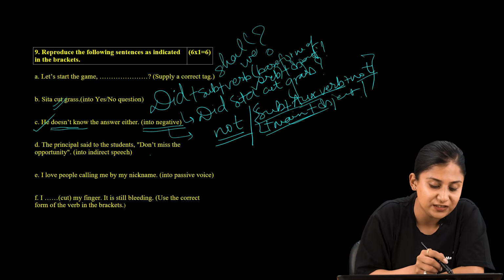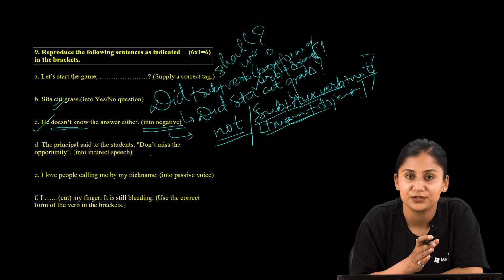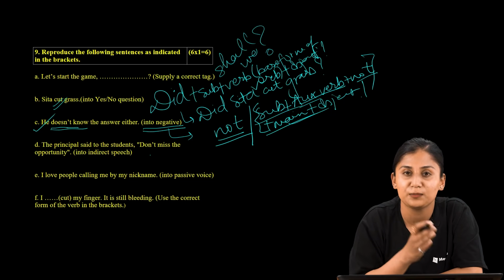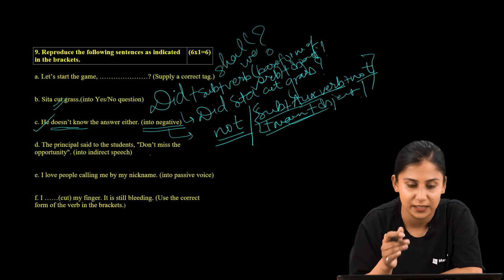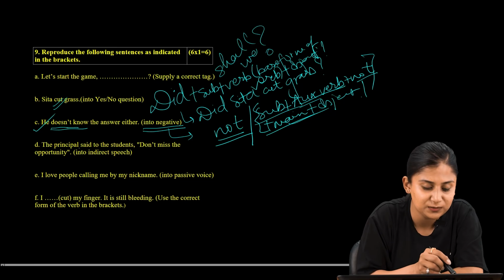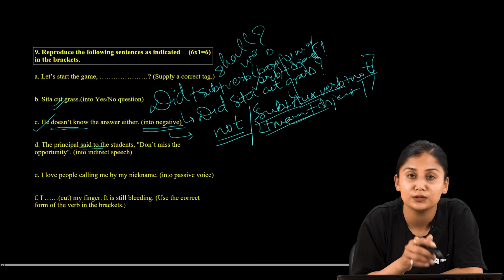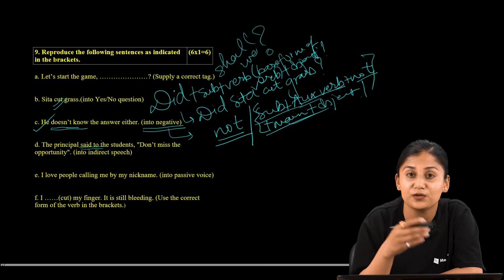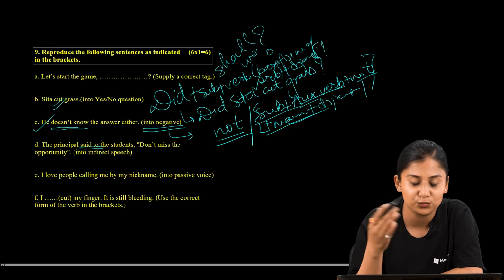So now, indirect speech means to report something that has been said to us by someone. So what did the principal say to the students? We are converting this said to into the reported form, as we are reporting what the principal told the student.